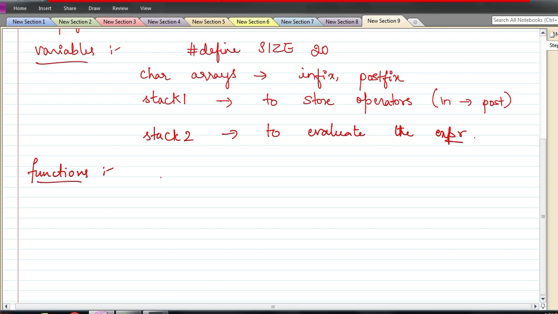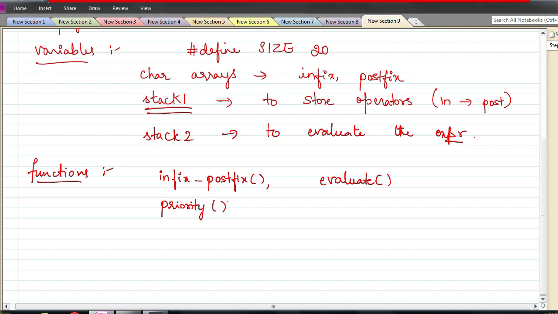What all functions will you require? You will require infix to postfix conversion. For that you need one function. And then you will require evaluate. This is one function for evaluating the answer. And you will require one function to find the priority of operators, because only based on the priority of operators are you pushing and popping elements from stack 1. So we need to know the priority of operators.